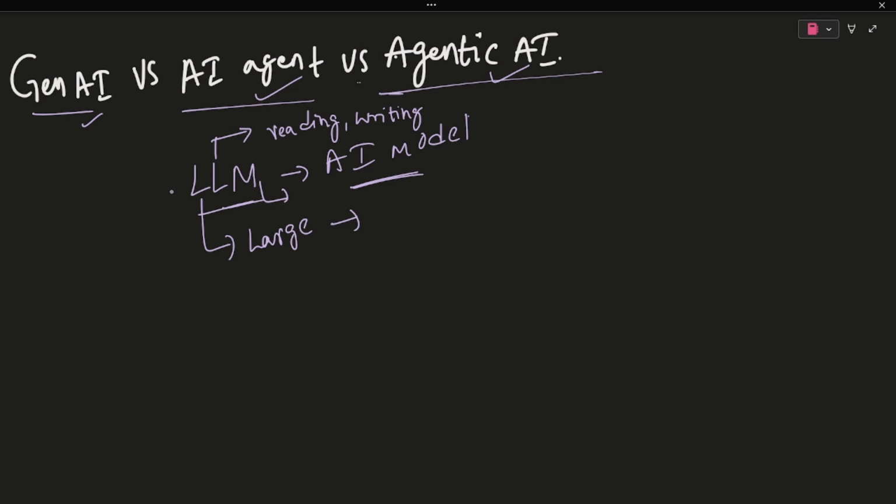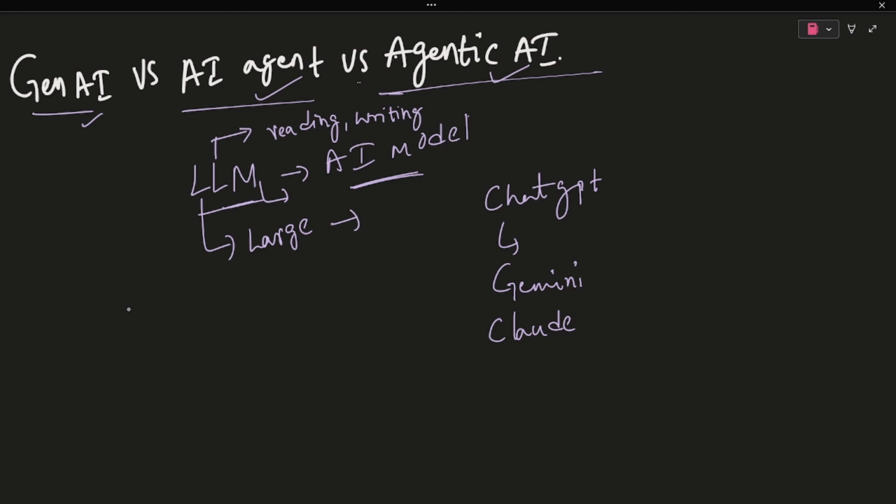Some examples of LLMs are ChatGPT, the GPT-5 models, Gemini, and Anthropic's Claude. These are the large language models. What LLMs can do is answer questions, summarize documents, translate languages, and generate new code.